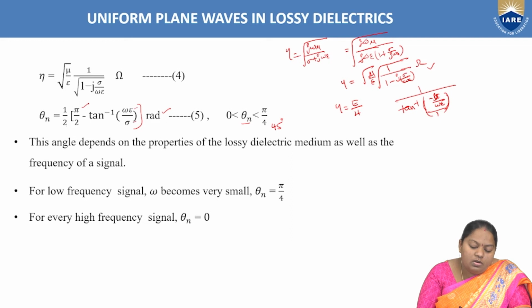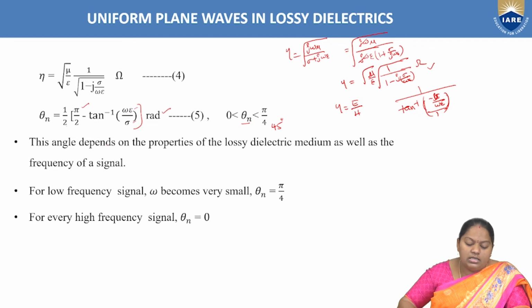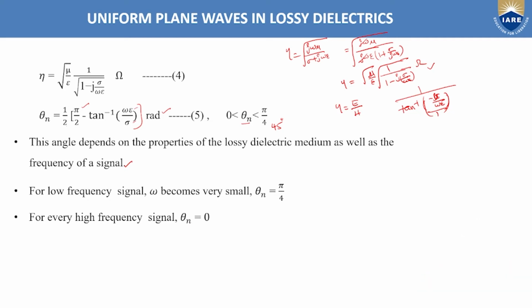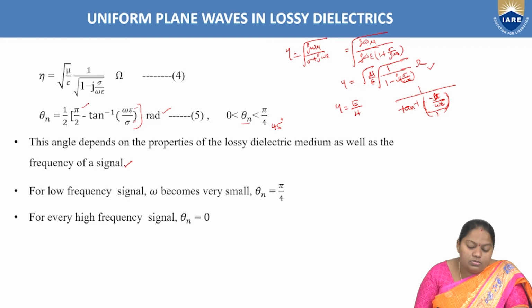So epsilon and sigma are the characteristics of the medium, and omega is the angular frequency. Hence this angle theta n depends on the properties of the lossy dielectric medium as well as the frequency of the signal. Right? So to find the range of this angle, theta n is equal to 1 by 2 into pi by 2 minus tan inverse of omega epsilon by sigma.